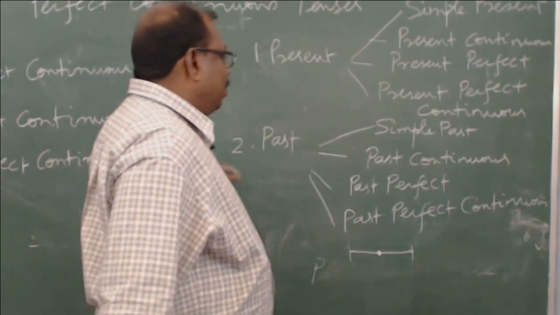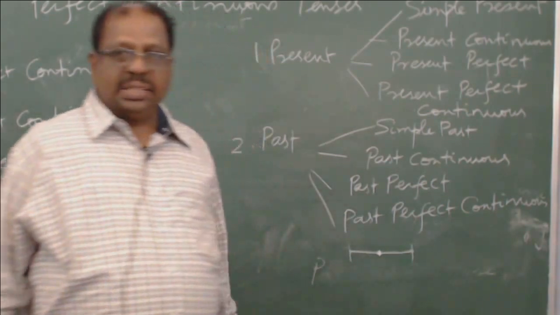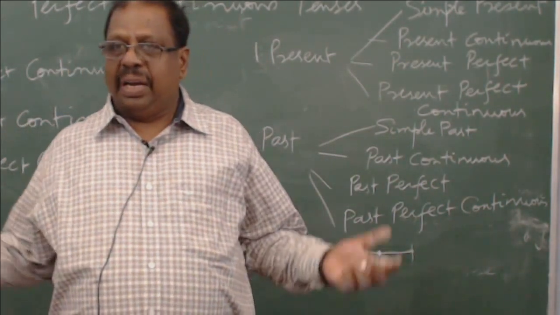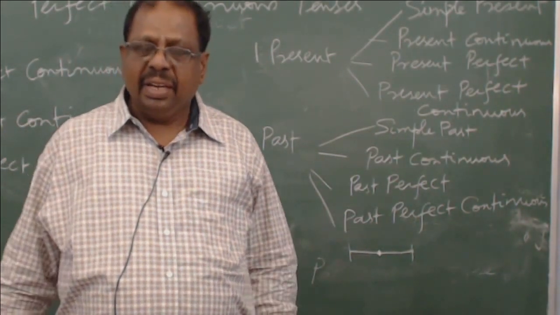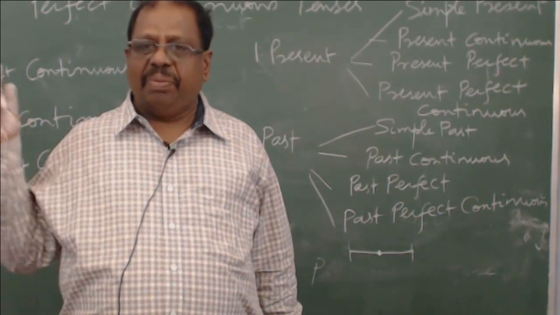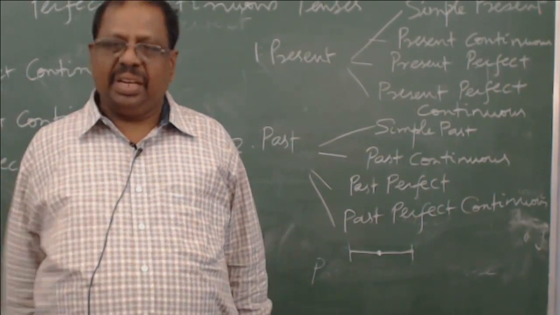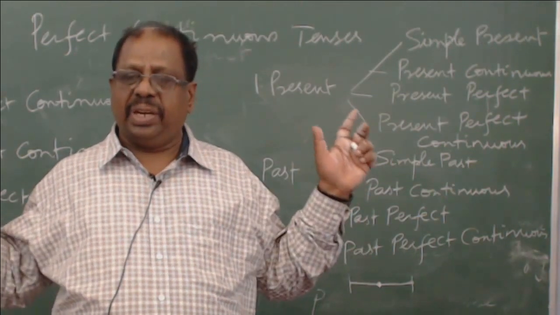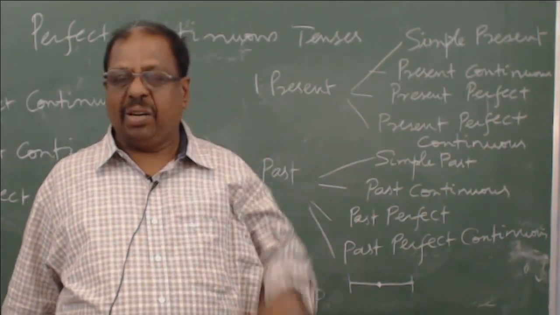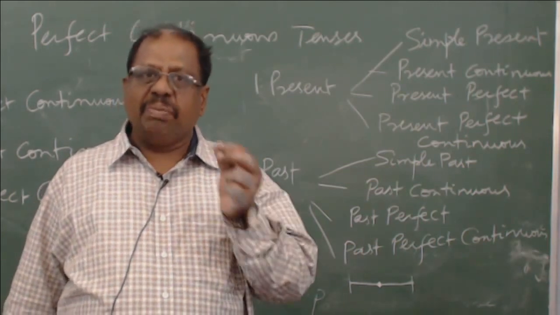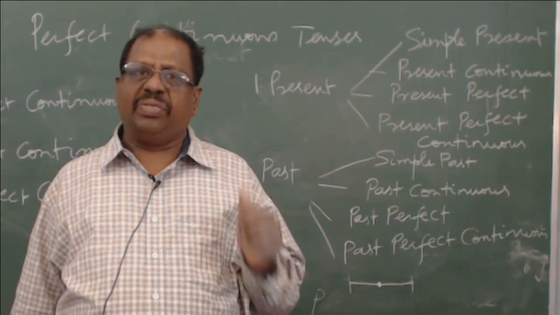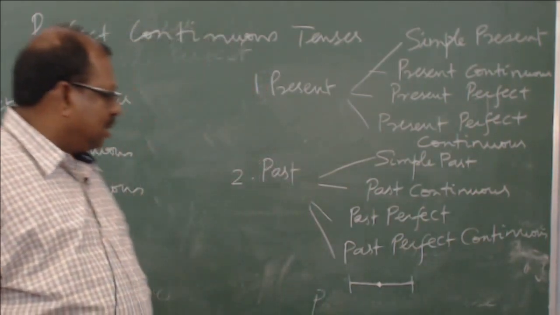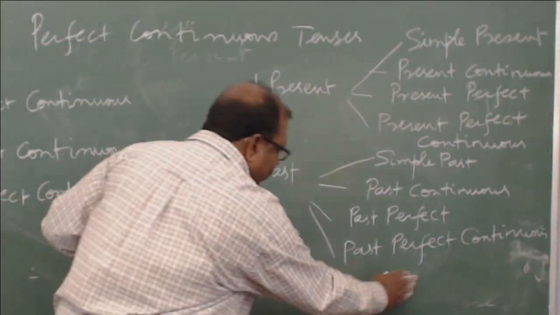That is, as I said, while we had been living in the US, we met so and so, something like that. Some past action happens during a duration of your stay or doing something, and that is where you will be using past perfect continuous tense.